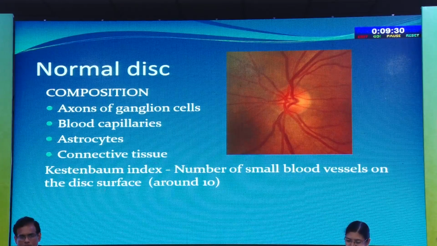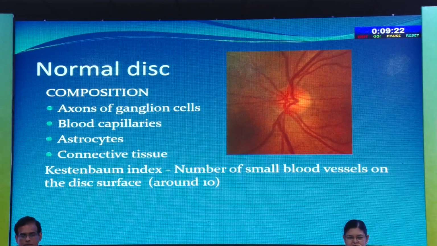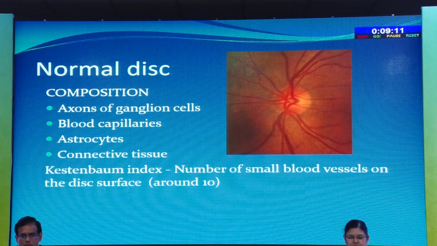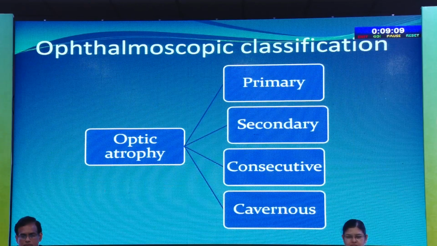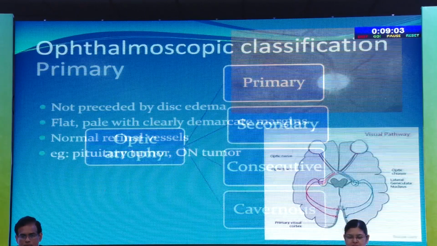Normal disc is composed of axons of ganglion cells, blood capillaries, astrocytes, and connective tissue. When the light passes through these ganglion cells, it is reflected by the blood capillaries, which gives the optic disc a pink color. Normally, 10 to 12 blood vessels are seen on the surface of the disc. Optic atrophy can be classified ophthalmoscopically as primary, secondary, consecutive, and cavernous.